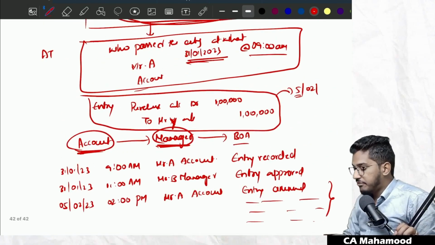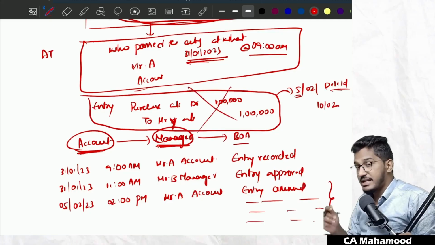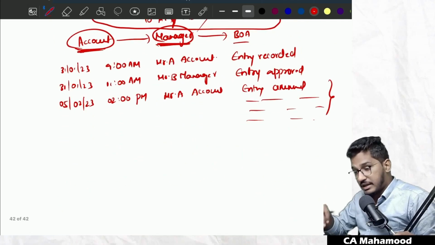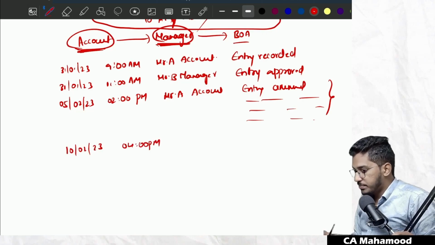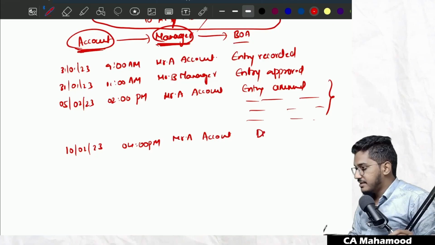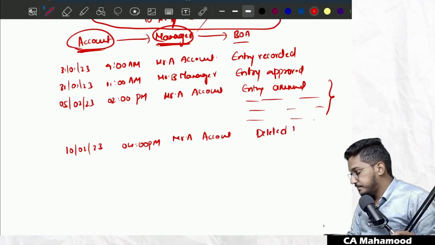Now assume that after a few more days, the management thought this entry is irrelevant and the accountant deleted this entry. On 10th of February, entry was deleted. Now this entry is not there in the books of accounts. But in the background, it should be recorded that on 10th of February 2023, somewhere around evening 4 p.m., so-and-so person, Mr. A, accountant, has deleted the entry.